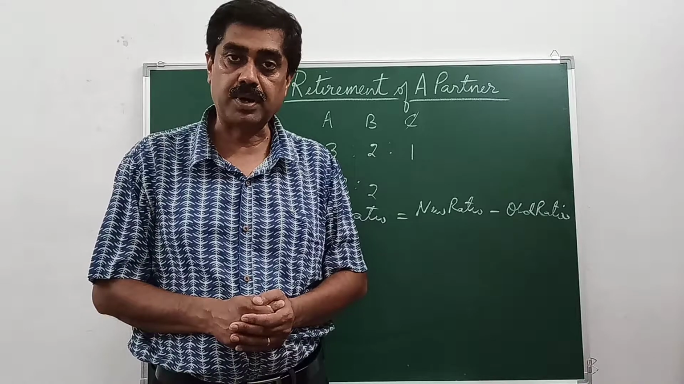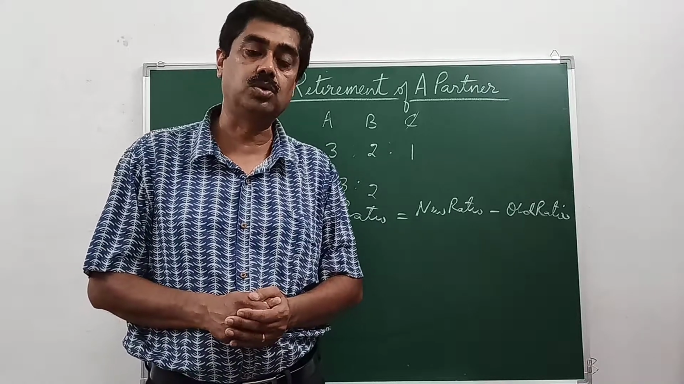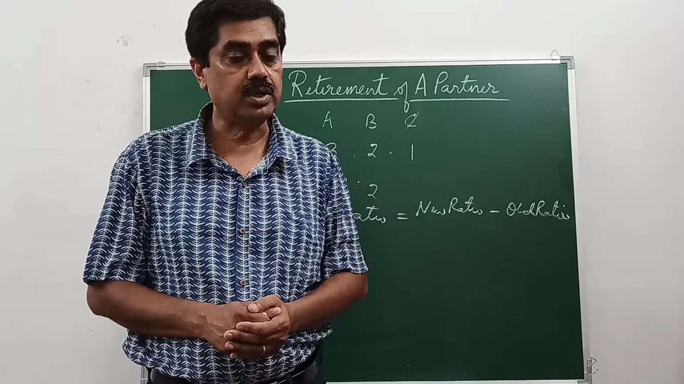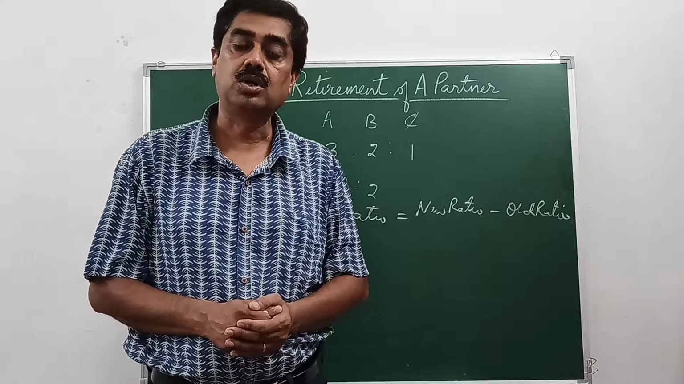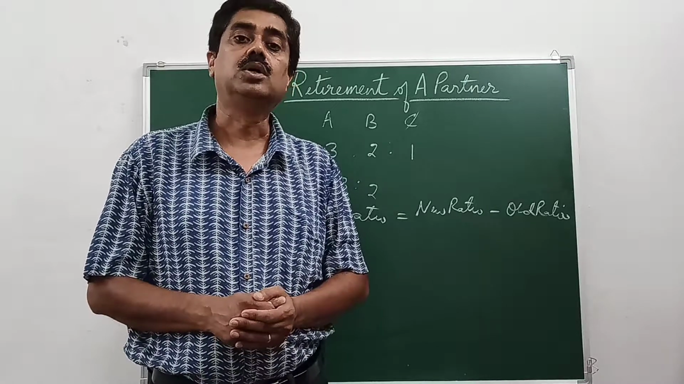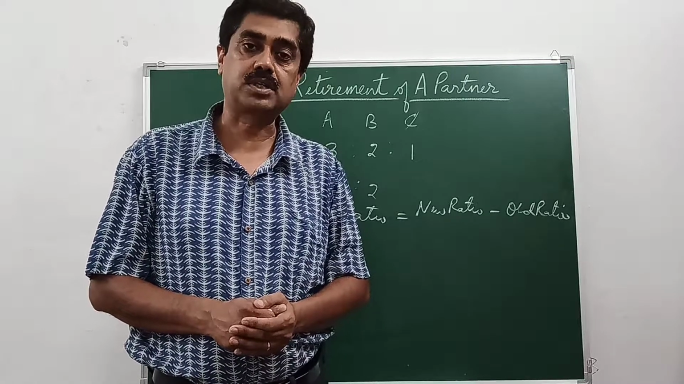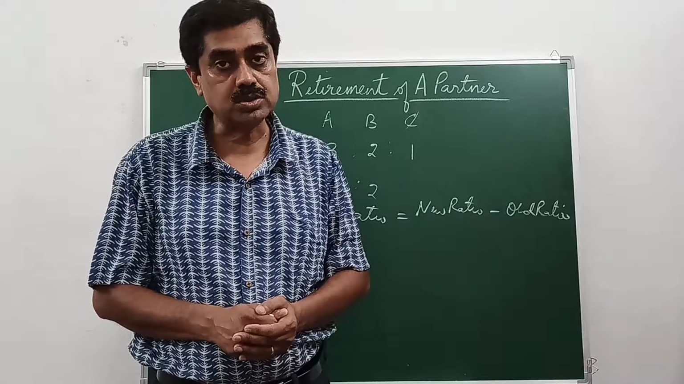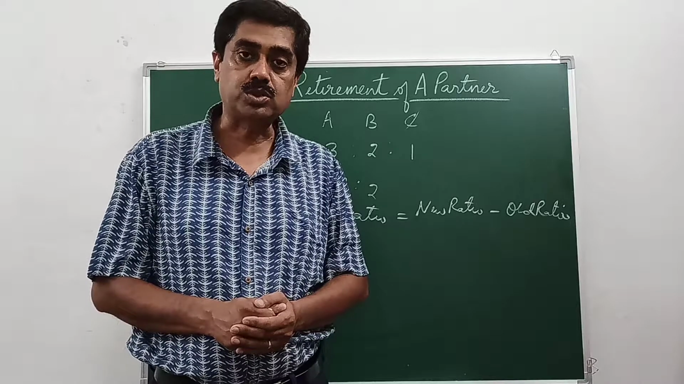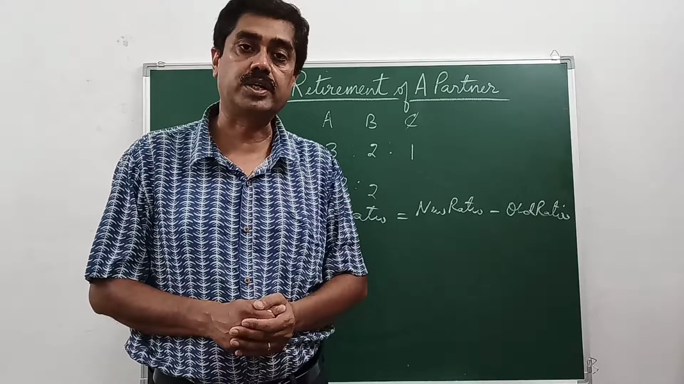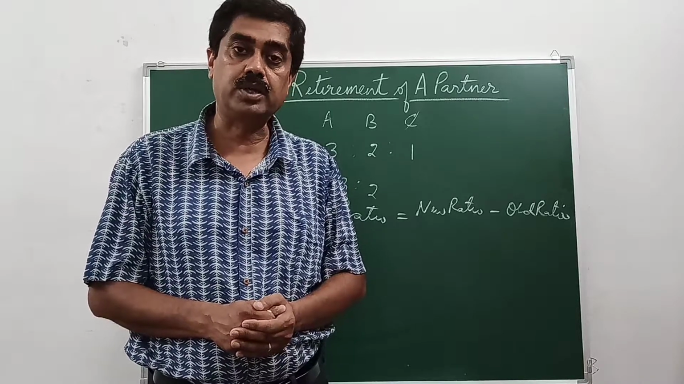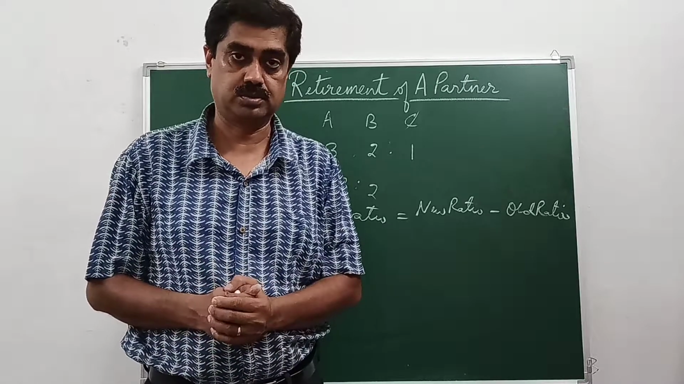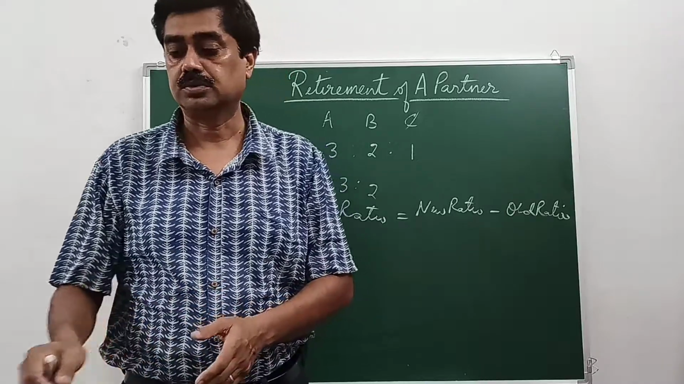Any goodwill appearing in the balance sheet on the asset side will be debited to all the partners in their old ratio. Any P&L account debit balance, advertisement suspense account, all of these will also be debited to all the partners' capital accounts in their old ratio. Any profit or loss on account of revaluation of assets and liabilities will be transferred to all the partners' capital accounts in their old ratio. So these things you will keep in mind while solving the question. So I'll take up a question now.